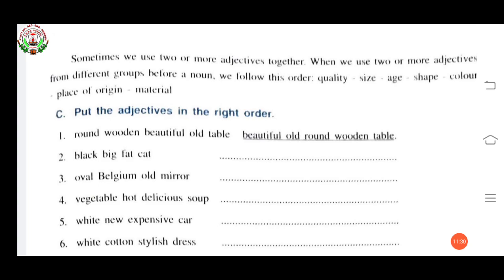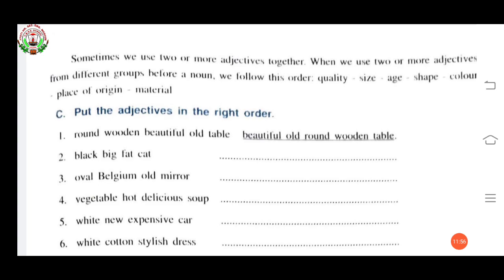Like this, we can use two or more adjectives for a single noun. But the order should be: first quality of the noun, then size, then age, then shape, then color, then place of origin. After that, material. Okay, this should be the order.